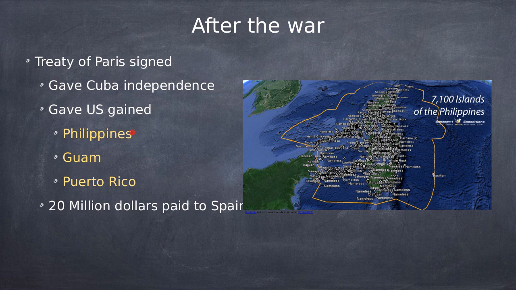Okay. And the Philippines isn't just one island. As you can see here, it's 7,100 islands of the Philippines that the United States controlled. And we paid Spain $20 million. So that's what the Treaty of Paris signed. So that's going to be on the test too. What did it give the United States?